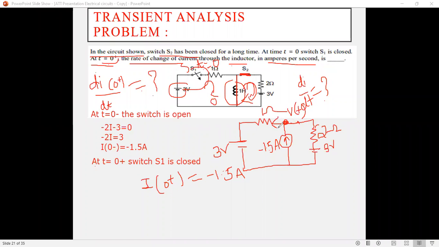Then choose the direction. Here it is downward direction, away from that junction. Now apply KCL to that junction. या जंक्शनला, write the KCL, apply KCL to node V of t. V of t ला KCL apply करा. Tell me the KCL equation. काय येईल KCL equation? सांगा.